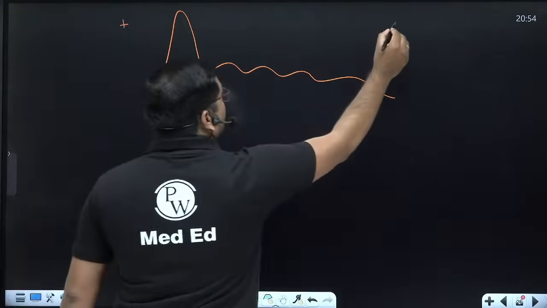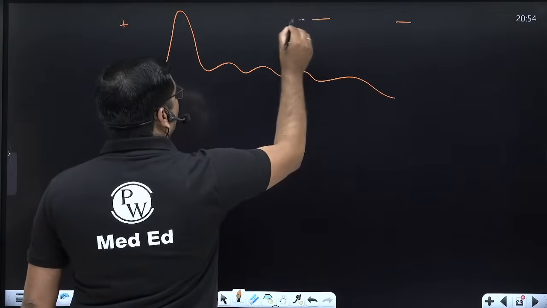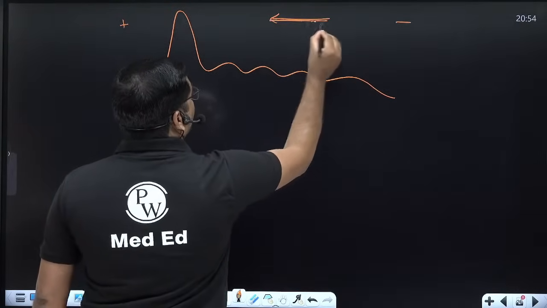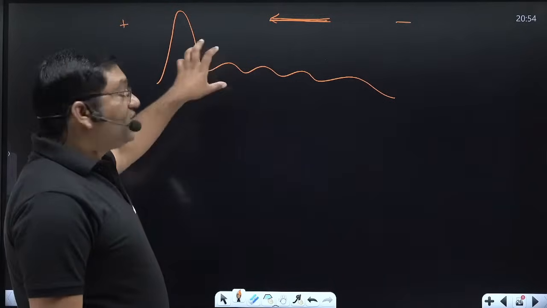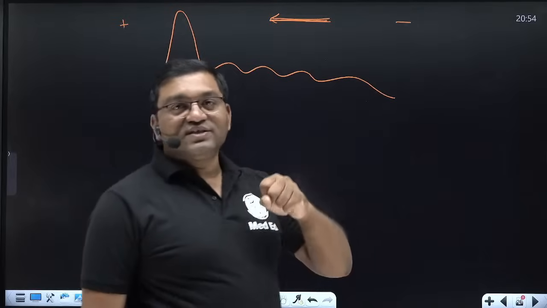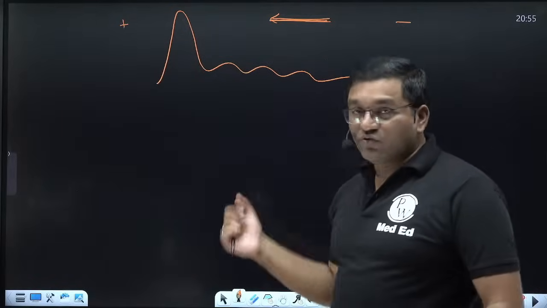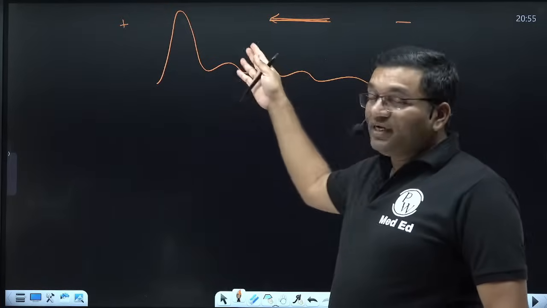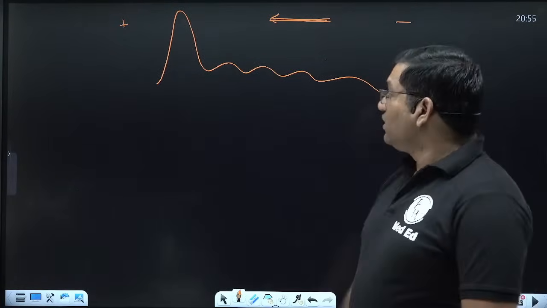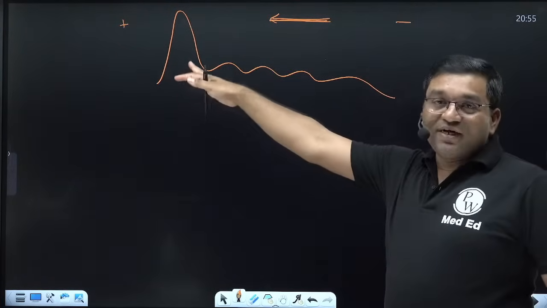This is the negative terminal. In electrophoresis, at pH 8.6, meaning alkaline pH, protein acquires negative charge and moves towards the positively charged electrode. What do you mean by electrophoresis? It is the movement of charged particles under the influence of an electric field towards the oppositely charged electrode. So this is how the normal pattern looks.